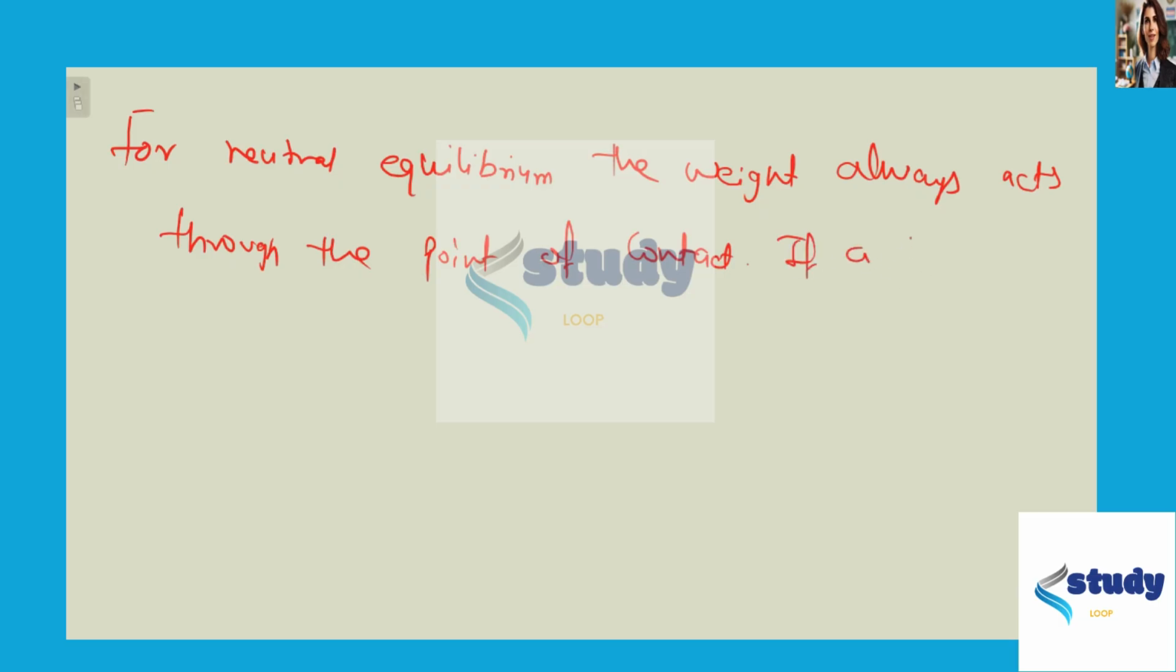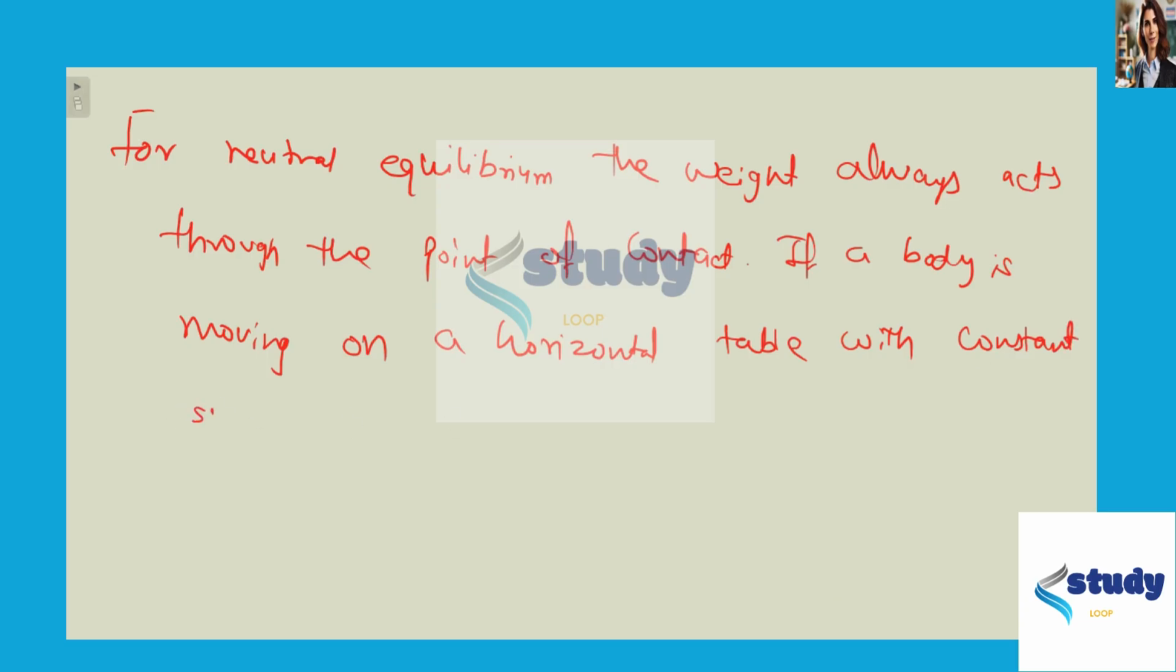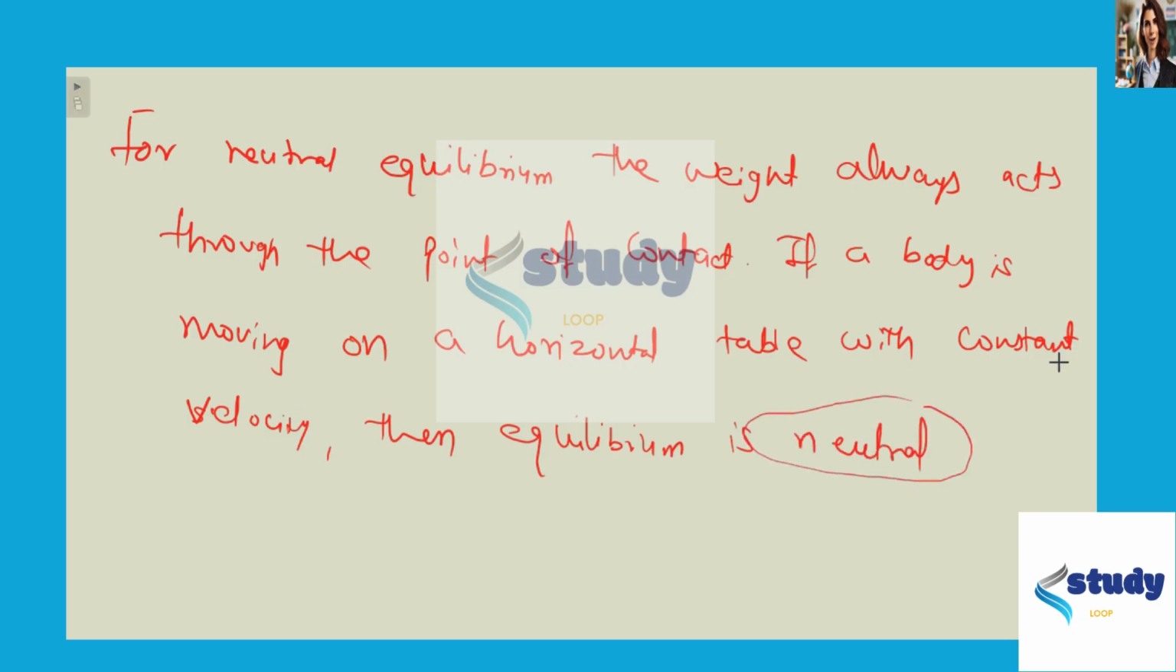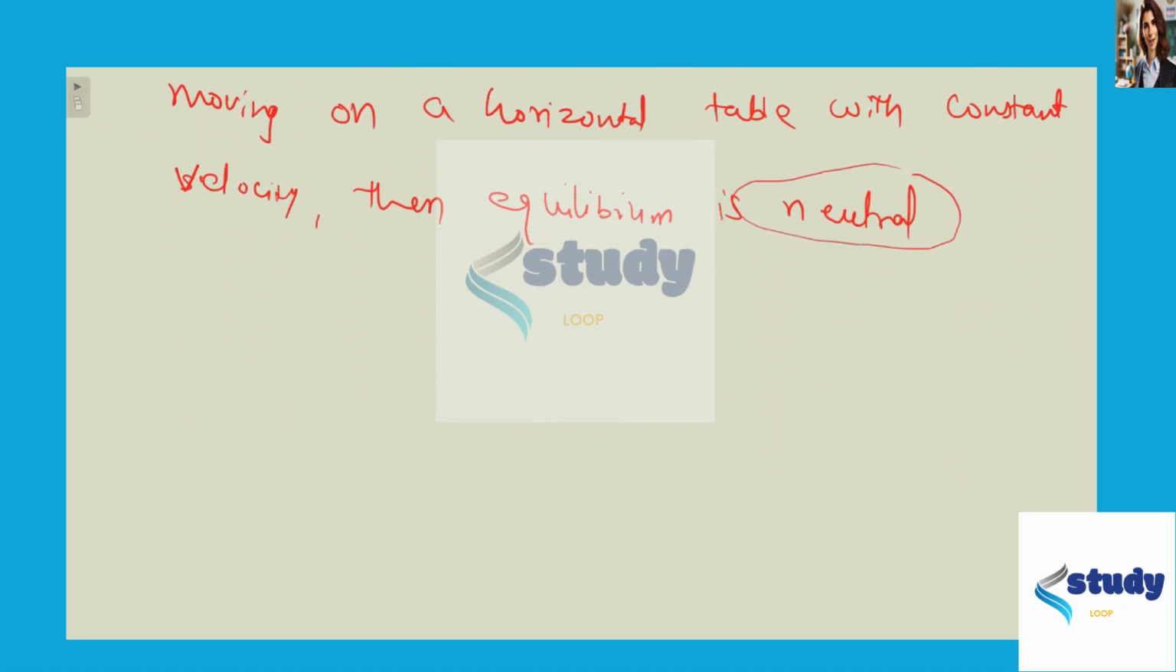Now if a body is moving on a horizontal table with constant speed or constant velocity, then the equilibrium is neutral equilibrium, because